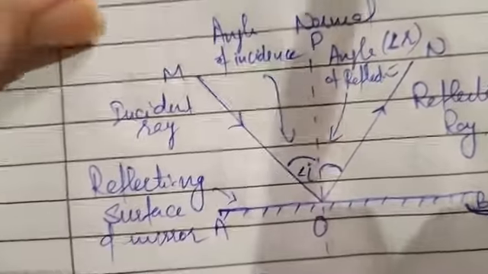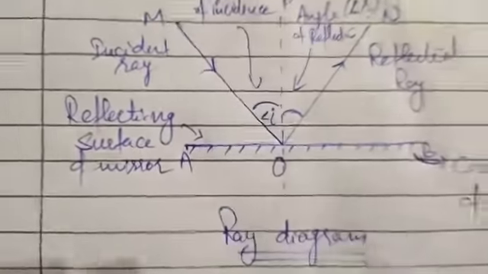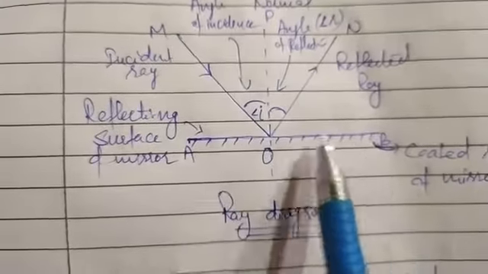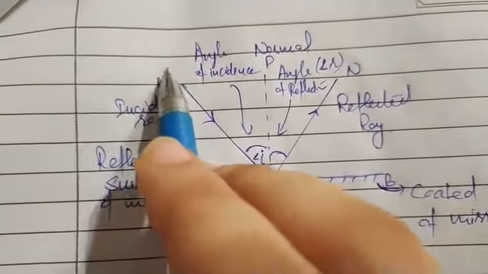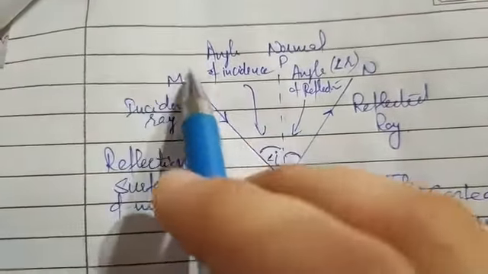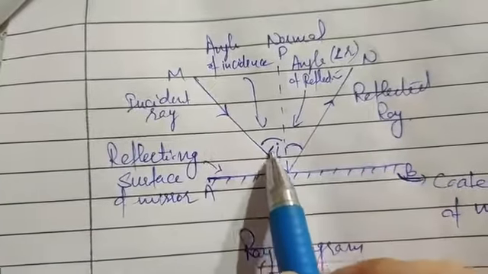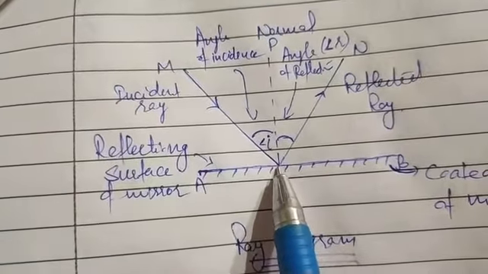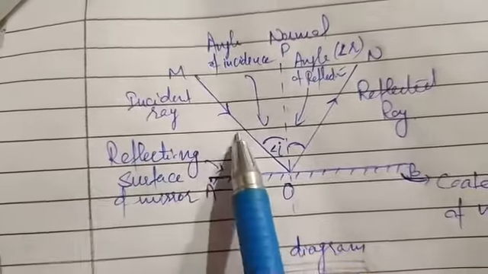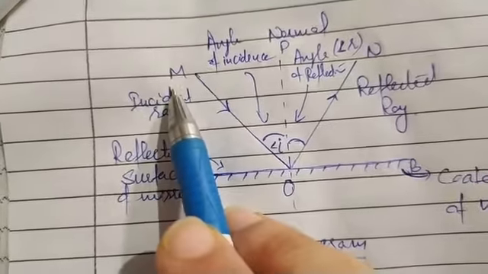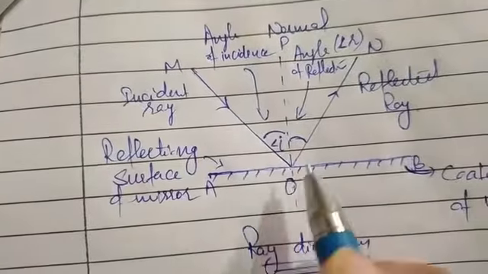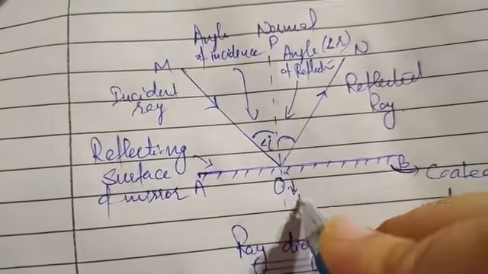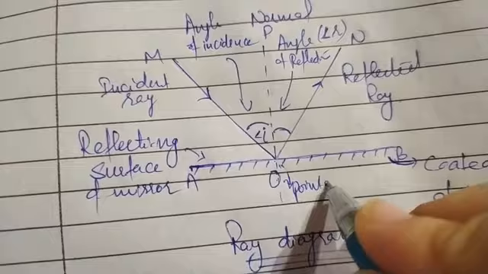So here you can see, this is the plane mirror AB. From any source of light, a ray of light is coming and falling on the mirror. So this ray of light is known as incident ray, and that incident ray is named as MO. Here O is the point of incidence.